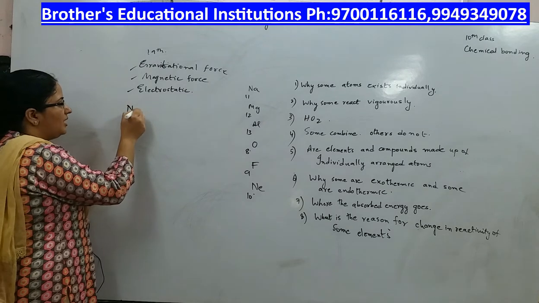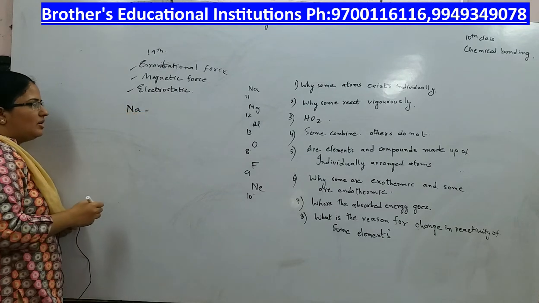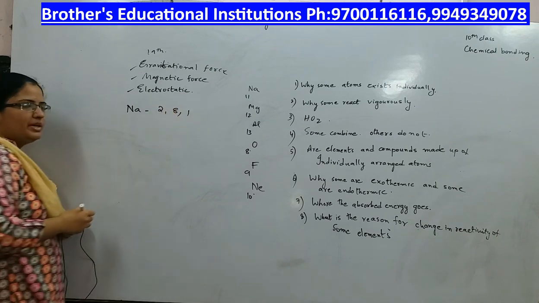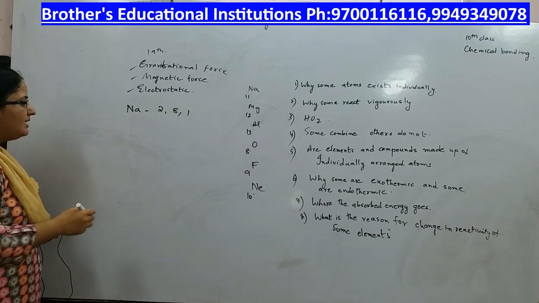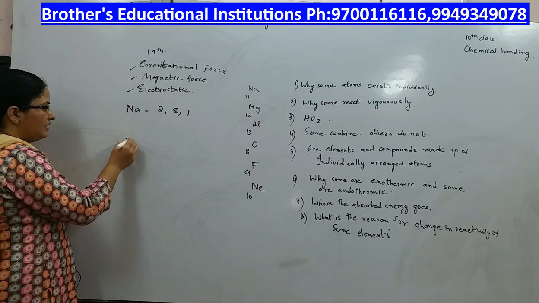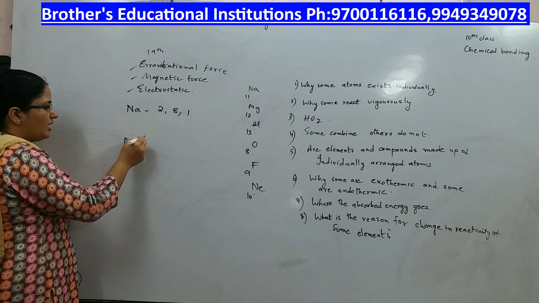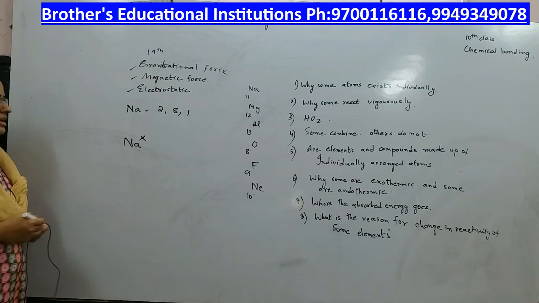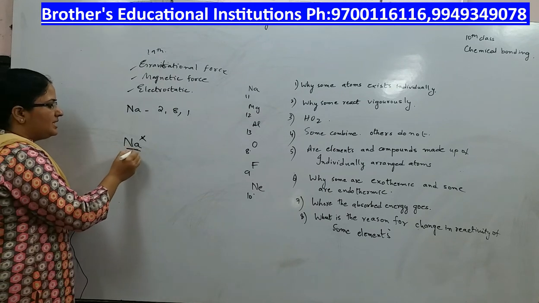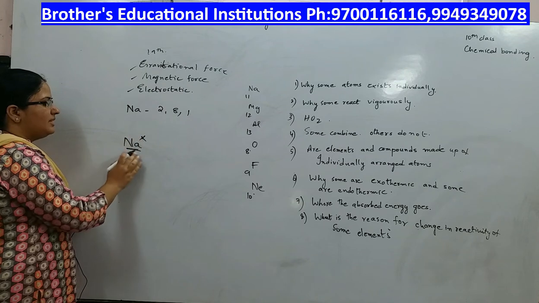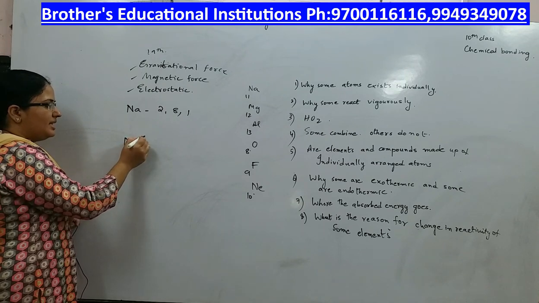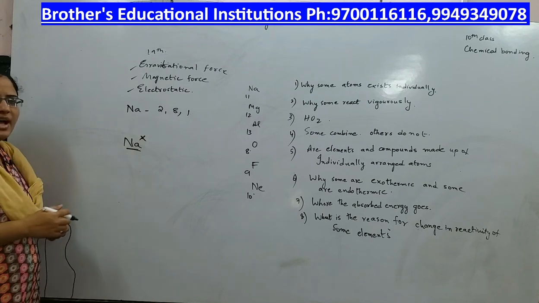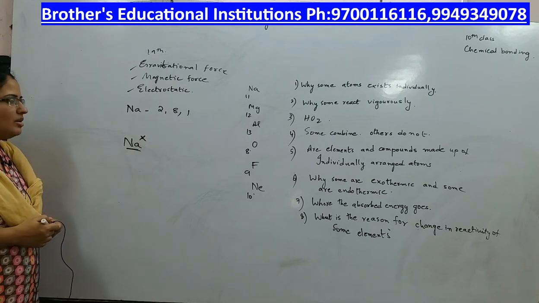Let us take sodium. The electronic configuration of sodium is 2, 8, 1. So as per Lewis dot structure, I can write this as Na, put a dot or a cross. This dot or cross indicates one electron, and this Na symbol indicates the nucleus and the innermost shells. This electron represents the electron present in the valence shell, that is the outermost shell.